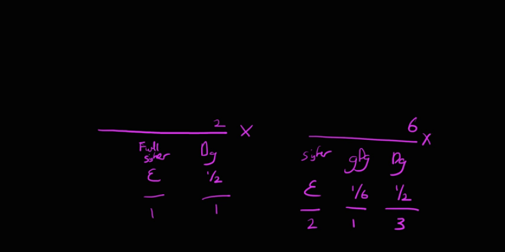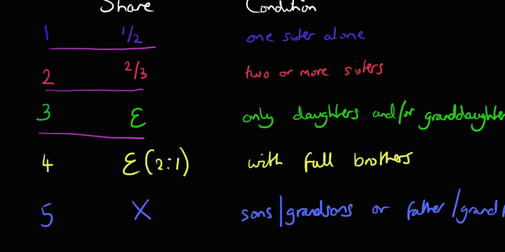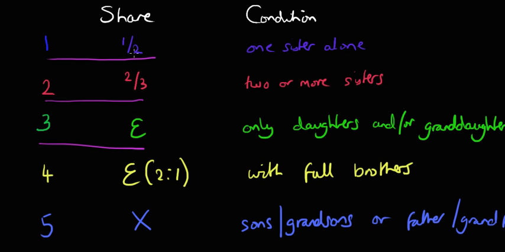So going back to our table again. To reiterate, when there's one sister alone, she gets a half. Two or more, they share 2/3. And anytime there's only daughters and or granddaughters, then the sister will get the remainder.